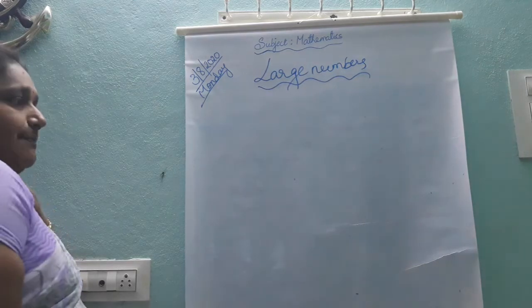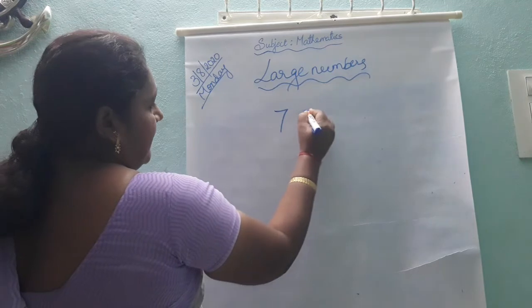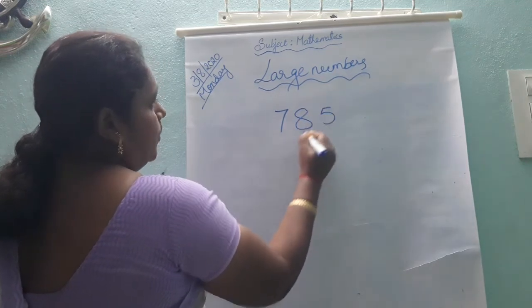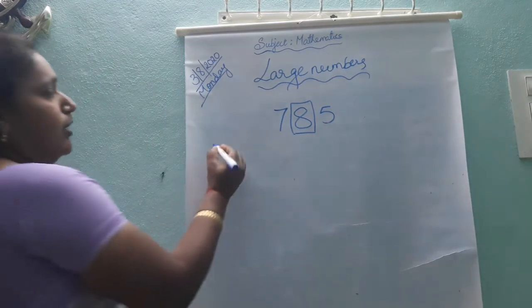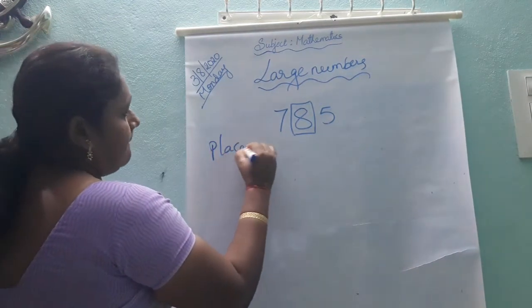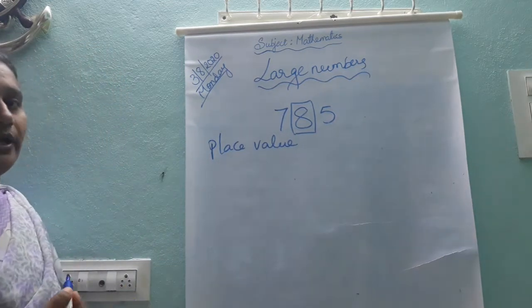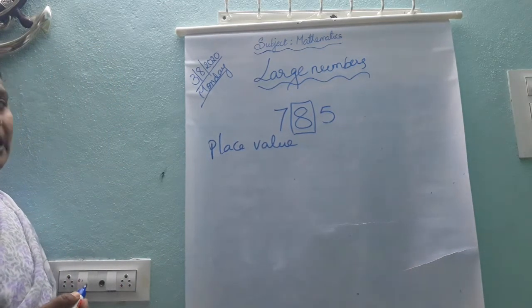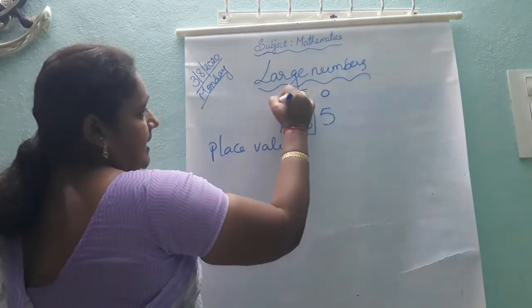For example, if I take the number 785, what is the place value of 8? What is the place value of 8, children? Before saying, first you have to write the place values on the number: ones, tens, hundreds.